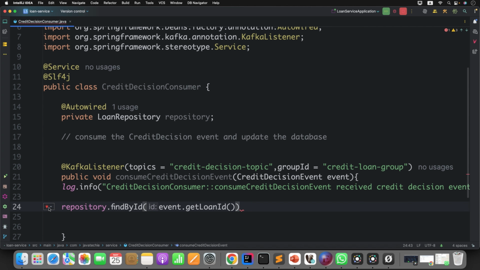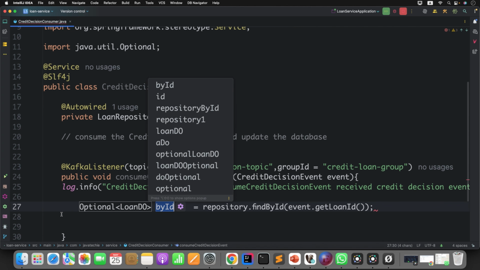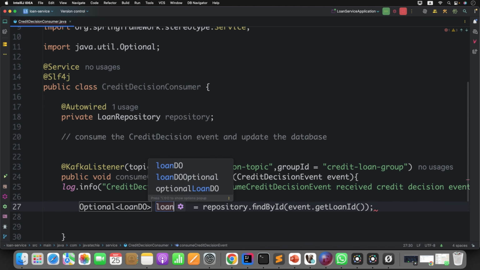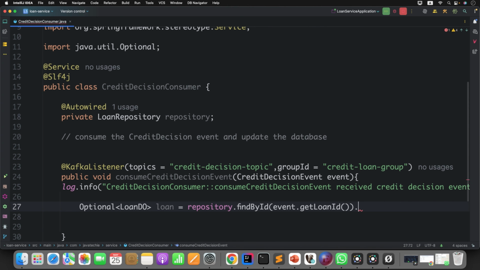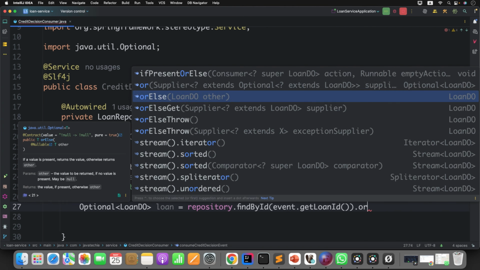Give the loan ID. It will give you the current loan object. So why is it giving this one? Okay. So yeah, this will return the optional. You can check or else give me the null. Then you can have the null check.